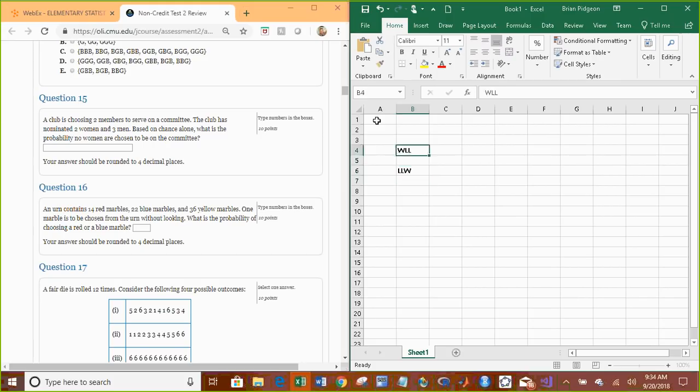These ones are tricky. There's a million different ways that we could go about doing 15. I do it a certain way that just allows you to use Excel commands, but I'll show you another way of doing it too. So a club is choosing 2 members to serve on a committee. The club has nominated 2 men and 3 women. By chance alone, what is the probability that no women are chosen to be on the committee?